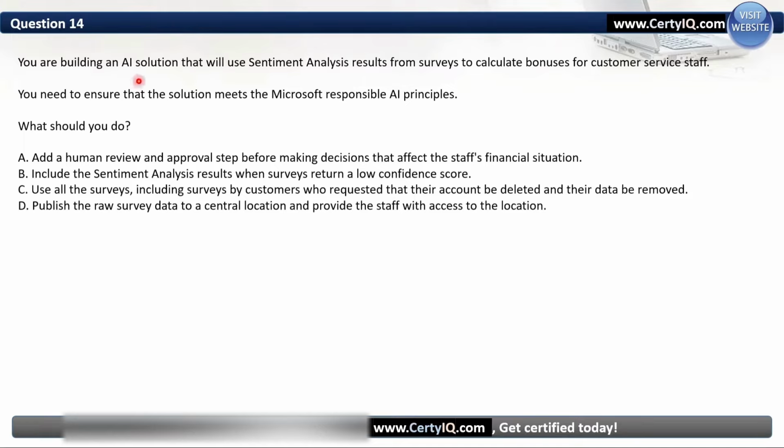Question number 14. You are building an AI solution that will use sentiment analysis results from surveys to calculate bonuses for customer service staff. You need to ensure that the solution meets the Microsoft responsible AI principles. What should you do? So in this case, this line is important. It says it uses sentiment analysis from surveys to calculate the bonus. But this is not completely following the AI principles, right? Something is missing here. Transparency is missing. Okay, fairness is missing. So in that case, we would like to add a human review and approval step before making a decision. So A is the right option here.